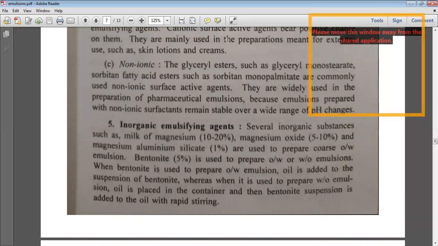When bentonite is used to prepare an oil in water emulsion, oil is added to the suspension of bentonite, whereas when it is used to prepare a water in oil emulsion, oil is placed in the container and the bentonite suspension is added to the oil with rapid stirring. So there are different types of emulsifying agents which can be used, and it must be ensured that a stable emulsion is formed.